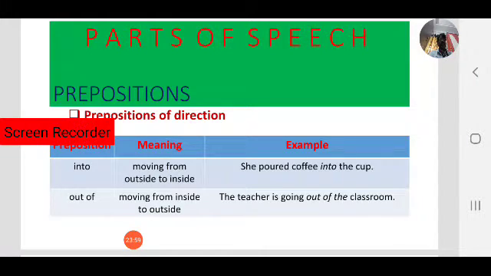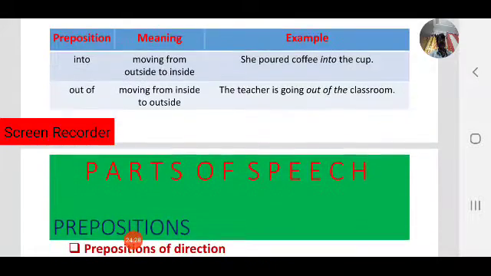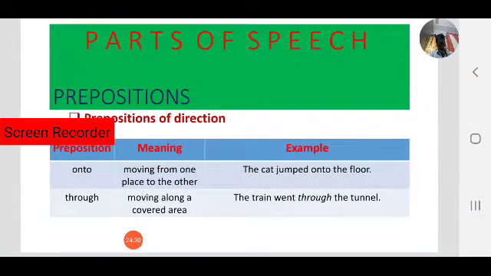Next, out of. Moving from inside to outside, in that case we use out of. The teacher is going out of the classroom. You are going from the classroom to another place. Inside means the classroom, going out of the classroom. In that case we use out of. Out of means moving from inside to outside. Let us see some more examples of prepositions of direction.